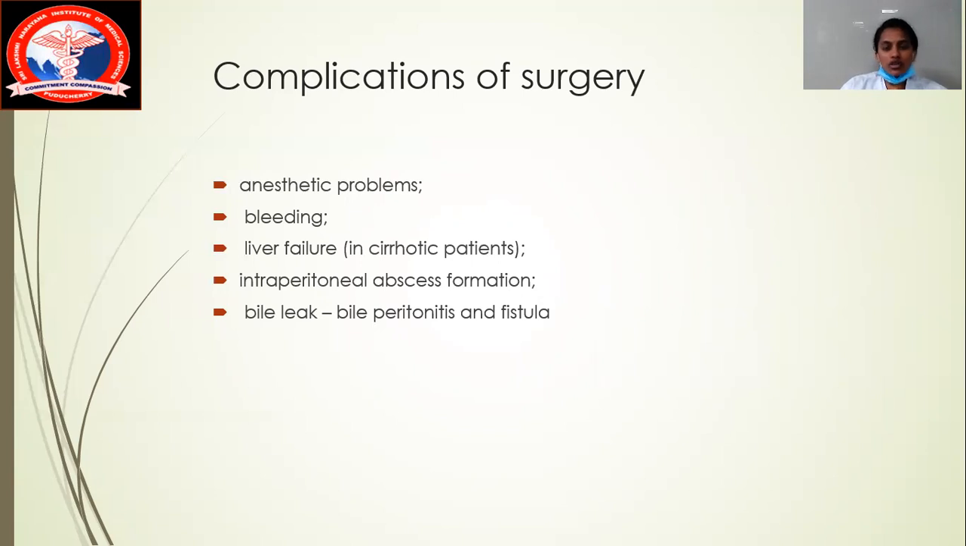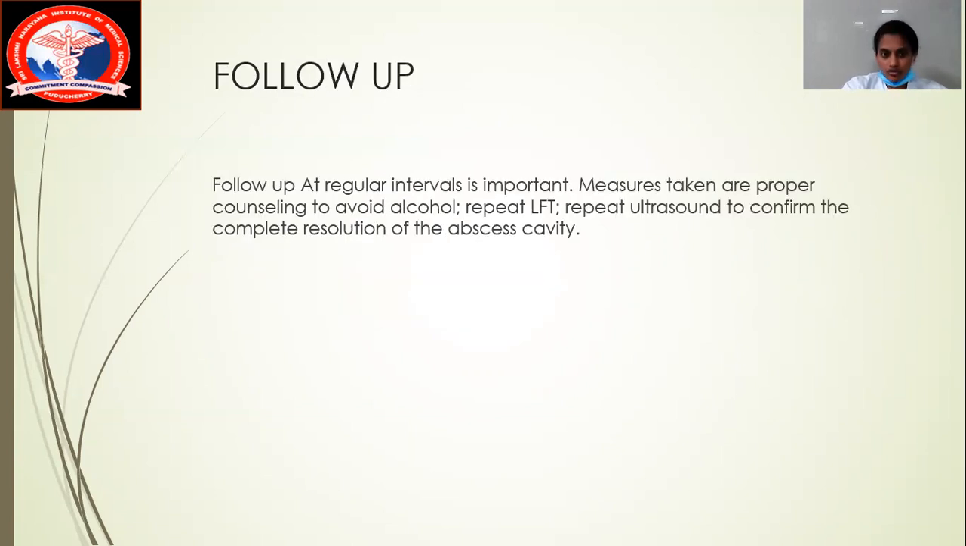What will be the complications of surgery? Initially, anesthetic problems can occur because of the anesthesia. Second, you can always think about bleeding because you are operating on the patient. Third, if the patient is a chronic alcoholic with liver cirrhosis, the patient can go into liver failure. Next, the patient can develop intraperitoneal abscess formation, from an intrahepatic to an intraperitoneal abscess. Sometimes the patient can have a bile leak causing bile peritonitis and fistula. What happens after all the surgery? The patient is fine.